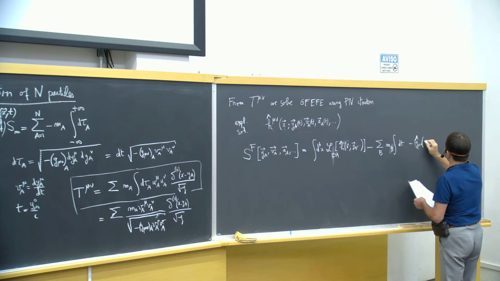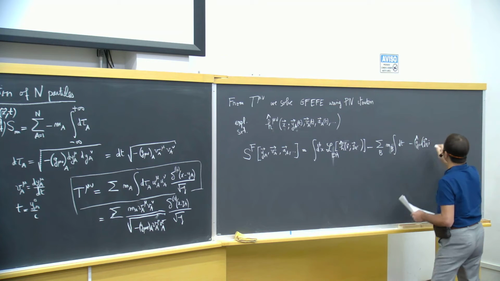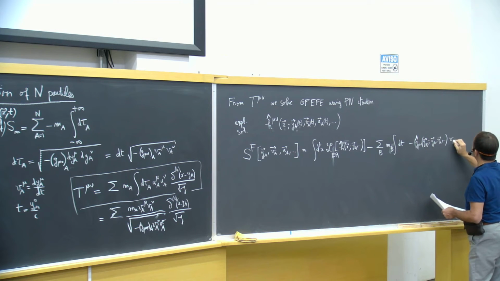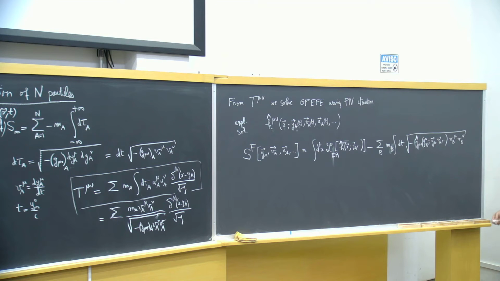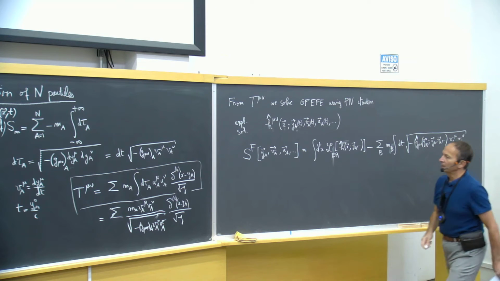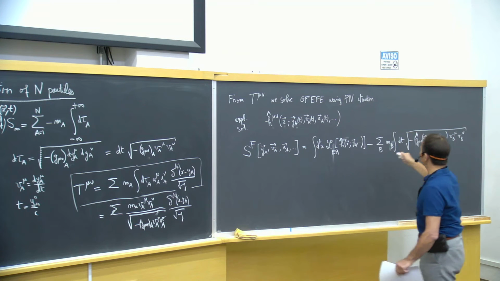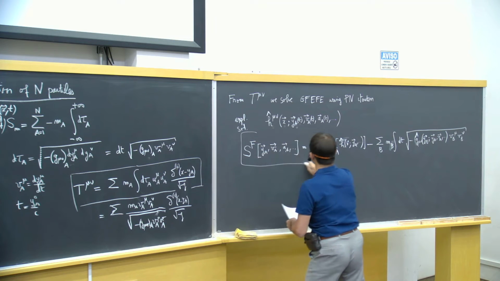And the metric here is evaluated at position b, but it depends also on the positions y_a, v_a, and so on. And here we have v_b mu, v_b nu, where you understand that I have taken this term and replaced the metric by this explicit solution. So here is the Fokker action.